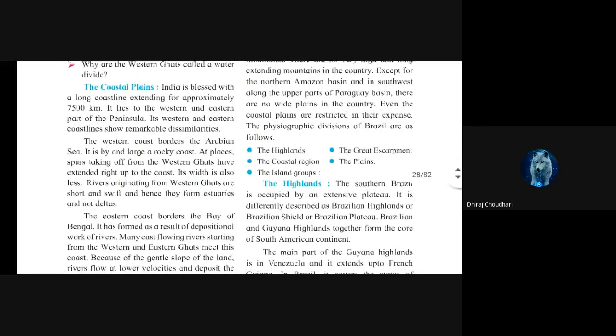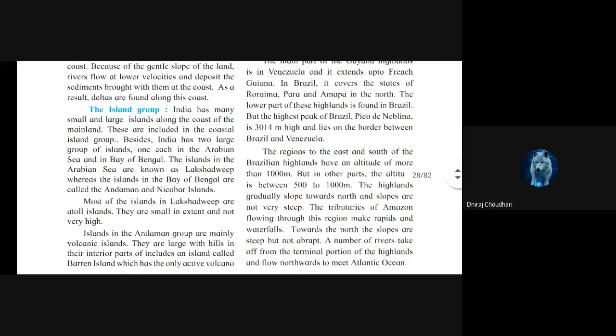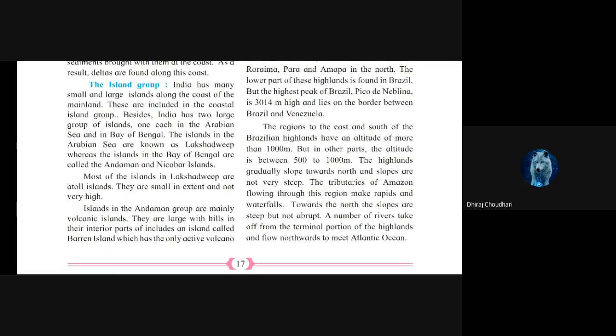So guys, now we have completed four physiographic parts of India, that is the Himalaya, the Northern Indian Plain, the Peninsular Region, and after that the Eastern and Western coastal areas. The last part of India remaining is the island group. Island means bait.